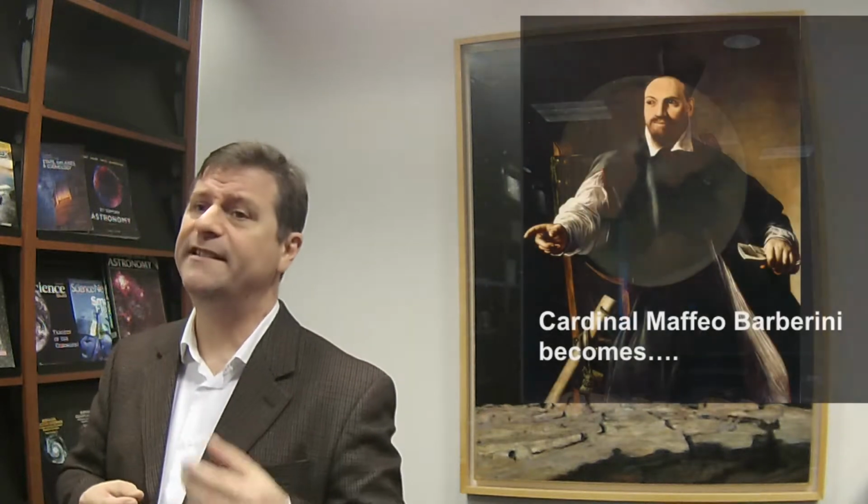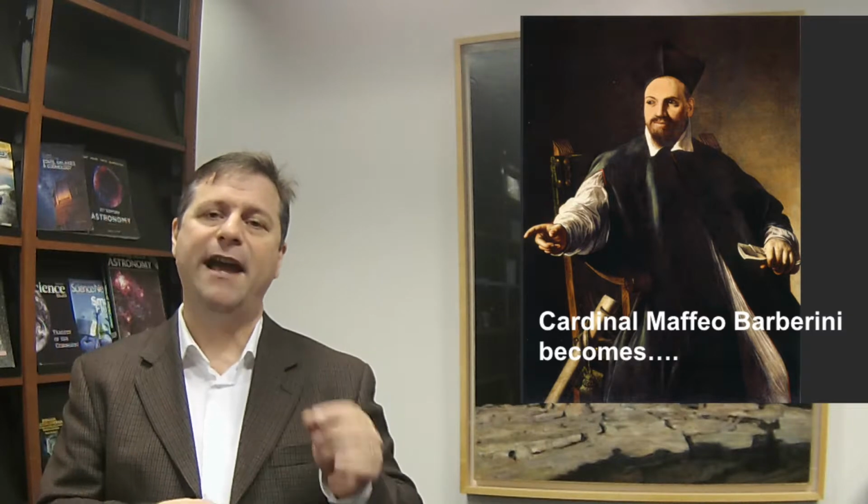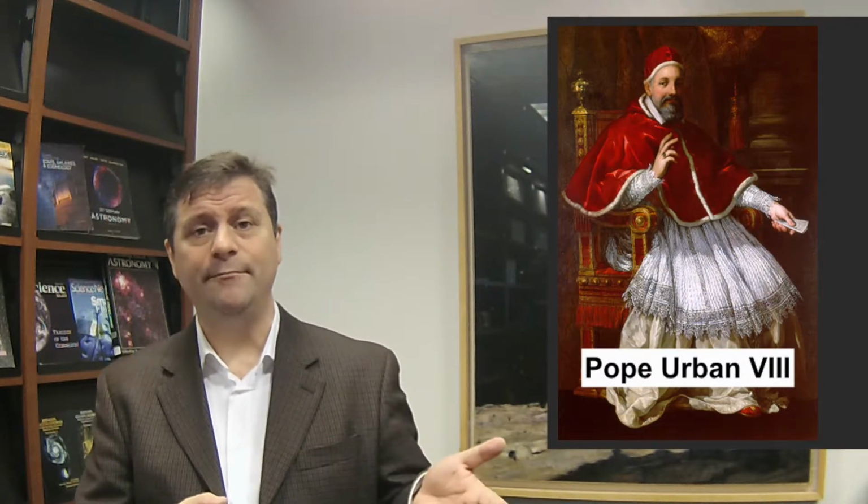He was a friend of the entire thing. But here's what happened that was critical, that really set the stage for Galileo's rise, his incredible rise, and his meteoric fall. So in 1623, his good friend, Cardinal Maffeo Barberini, was elected Pope.